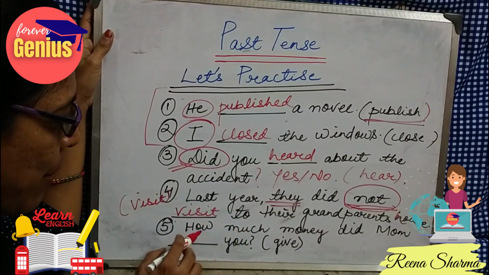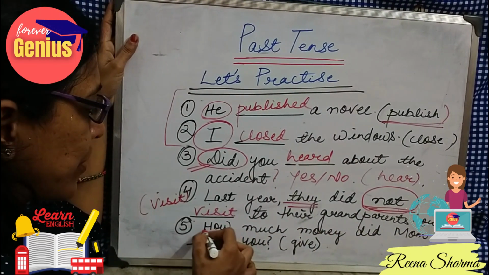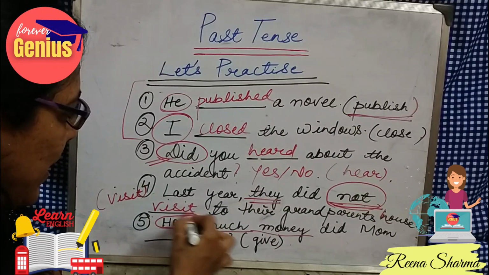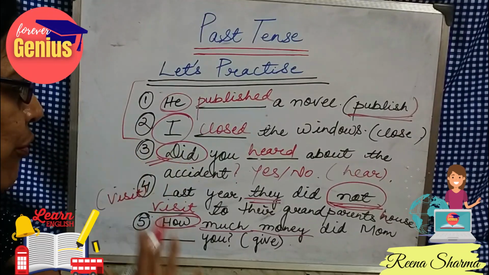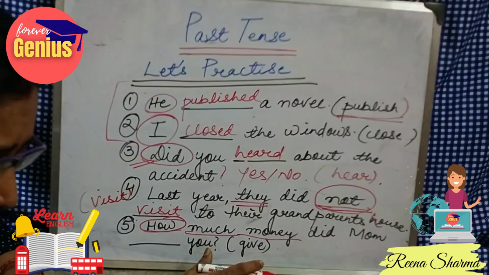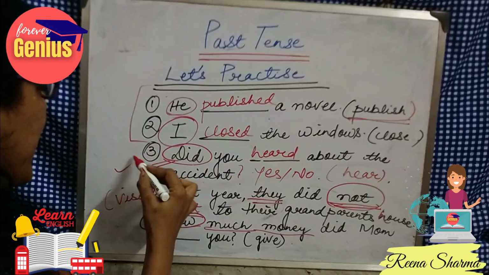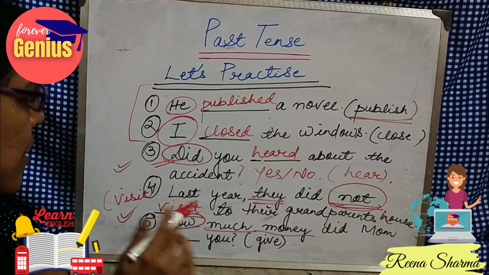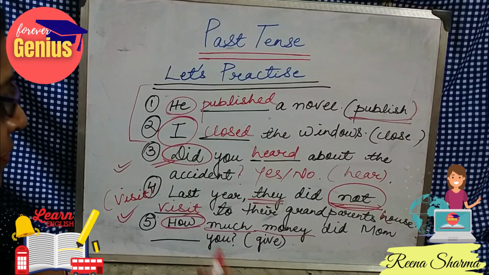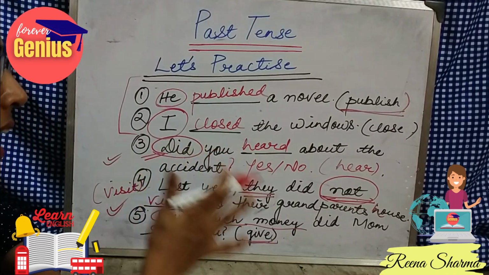See the last example. How much money did mom give you? So this is a question asked here, and here the WH family is coming. So when a WH family is coming, what will be the format of the verb? It will be the first form in this case also. So in interrogative and WH family, in both cases the format of the verb will be the first form. So give will be give here. We are not going to make any changes.